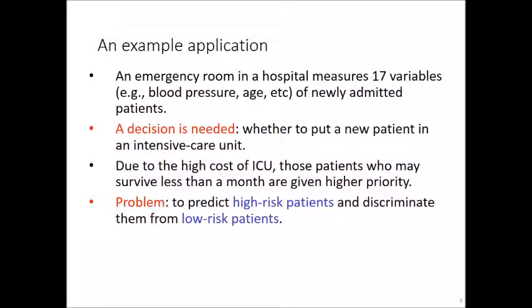This kind of phenomenon is predicted using supervised learning. So what is the problem we have identified here? We have to predict high risk patients and discriminate them from the low risk patients. The high risk patient will get the ICU earlier as compared to the low risk patients.